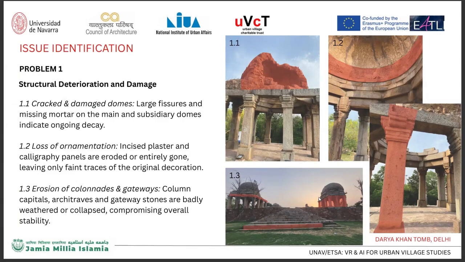Coming to the issue identification part, let's begin by addressing the most immediate challenge, structural deterioration. The main dome and its subsidiary structures are visibly cracked, with mortar missing in several places. We also observed a significant loss of ornamentation. Once intricate plasterwork and calligraphy are now almost entirely eroded. The colonnades and gateways show signs of severe weathering, with collapsing stonework threatening the dome's stability.